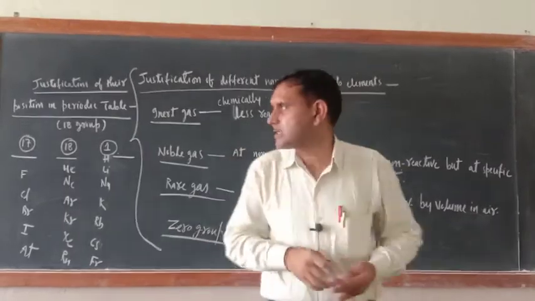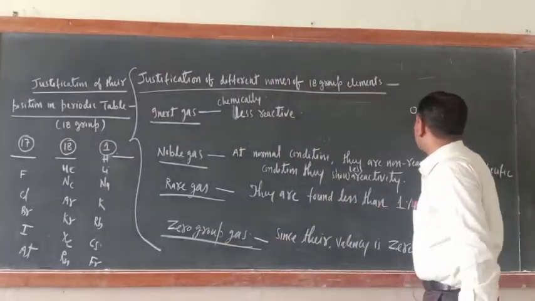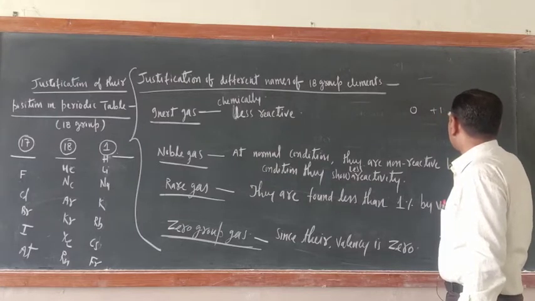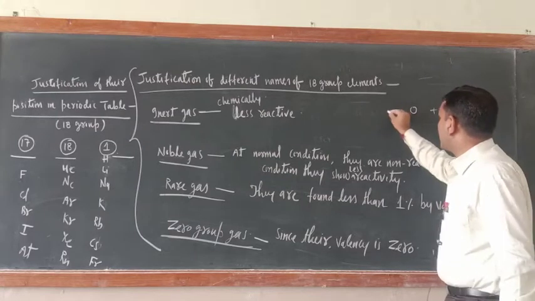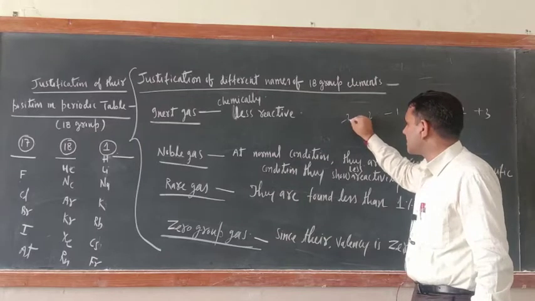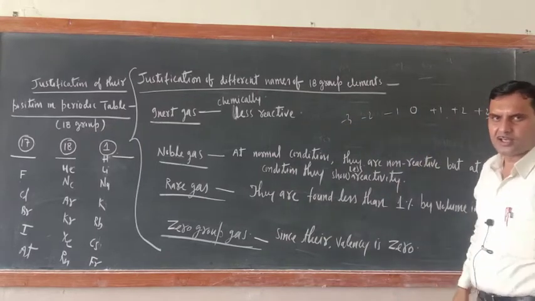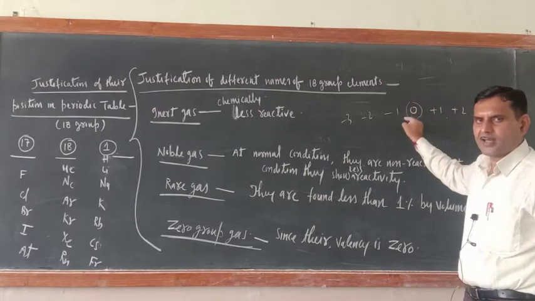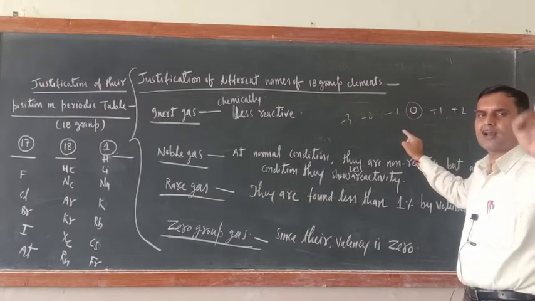Just see, suppose this is 0. After 0, what is there? Positive character is there or not? +1, +2, +3. And here, what is there? -1, -2, -3. Like that it is there or not? So see, the 18th group is the 0 group only. Why? All properties should become almost 0.